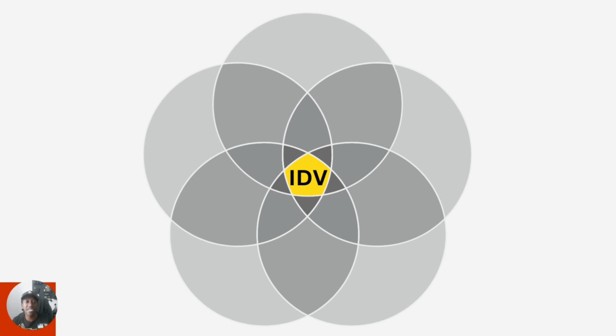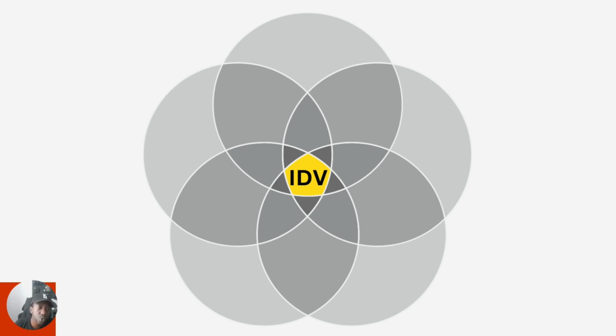Now, this is the entire composition of data that it has, right? It knows who it tried to show it to, how they reacted, and what data they collected about it. That's why all of these are different colors. And now that it has that, it's trying to find the IDV, which is the ideal viewer.